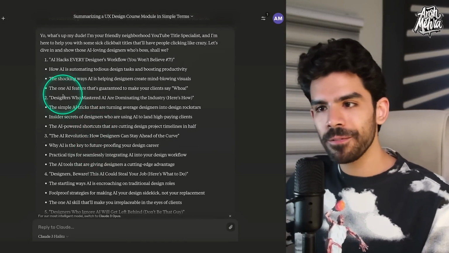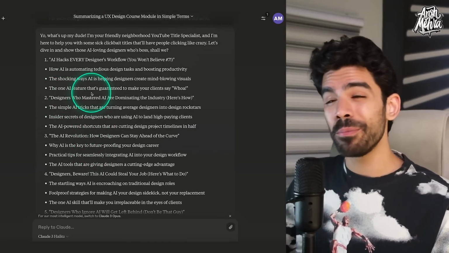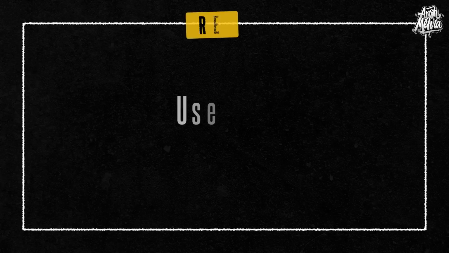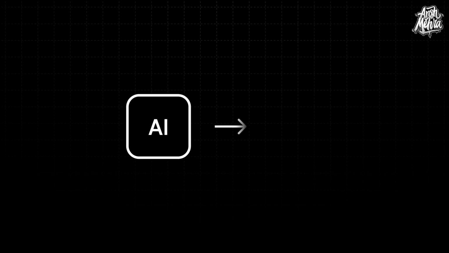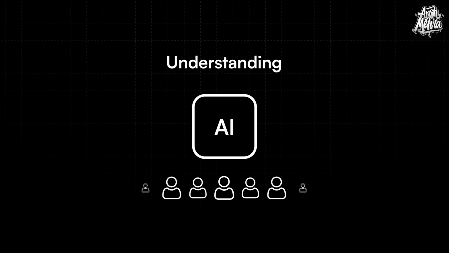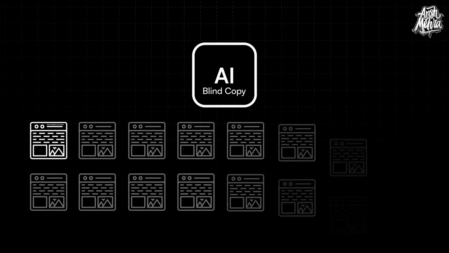Now, even though I have got a lot of ideas, the important rule here is that you use AI for your first draft and not the last. I'm reminding you again and again, which means that I will use this to get quick ideas, but blended with my own human experience, my own understanding of what works for my audience. Because if I blindly copy what AI gives me, my content will start to look like everybody else's content.